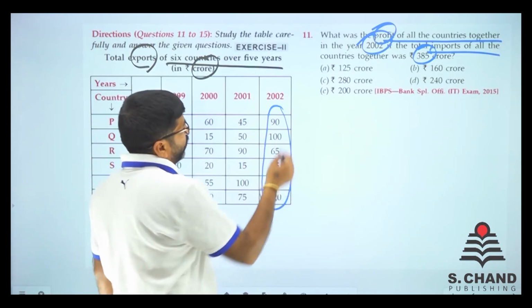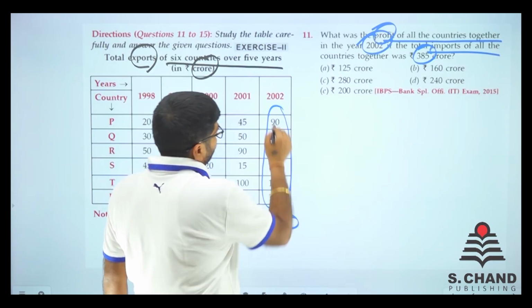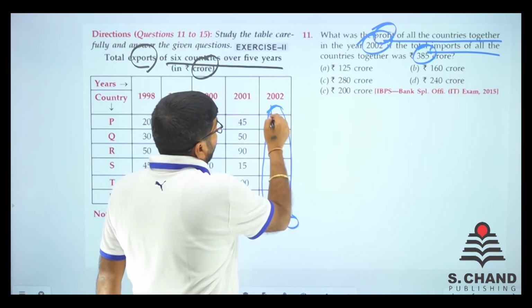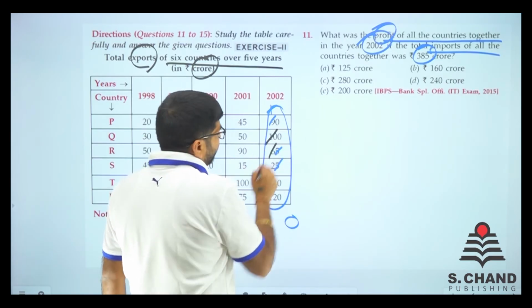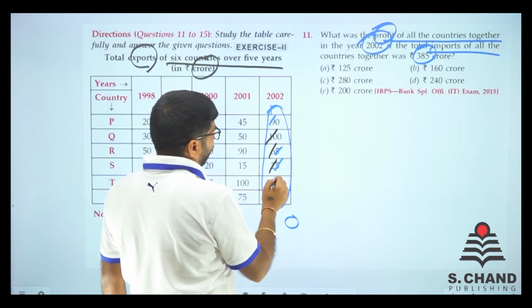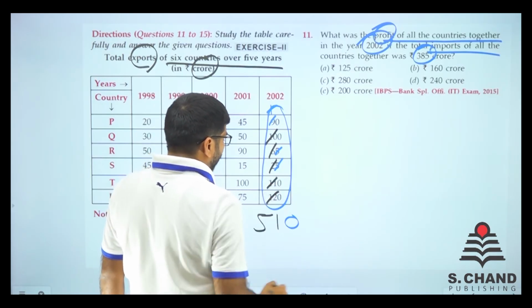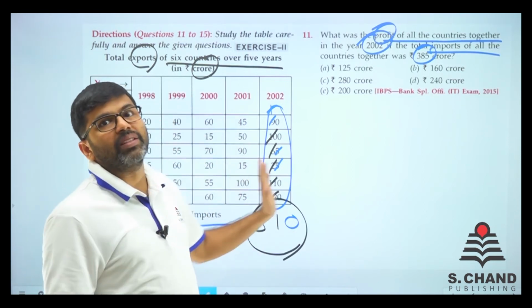When you add them, 5 and 5, 10, so carry 1, 9 and 1, 10, 10 and 10, 20, 26, 28, 28 and 40, 51. So we have got 510, the total export, 510 crores.